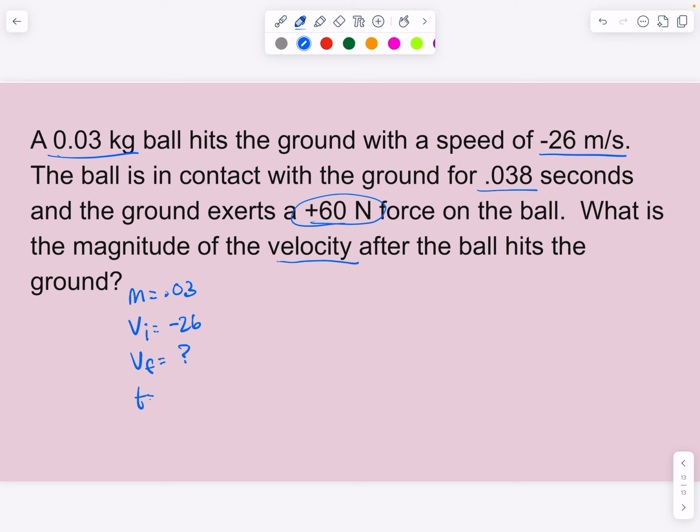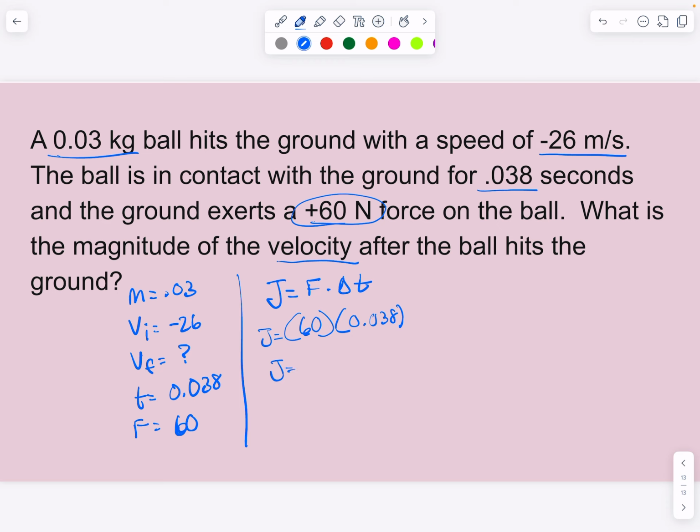And let's see what else we know. We have a time element of 0.038, and we have a force value of 60. So with this information, we want to do a couple steps. First, let's determine our impulse value, our J. Our J equals force times the change in time. So we're going to do 60 times the time, 0.038, and that gives us a J value equal to 2.28.